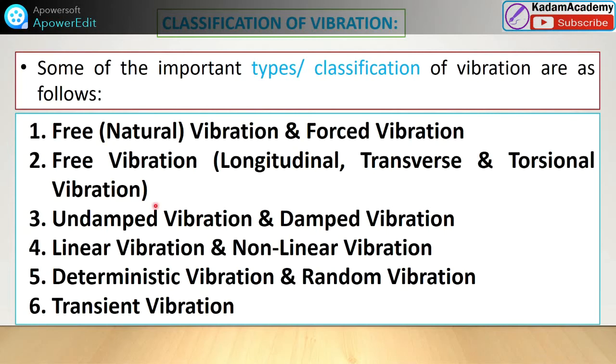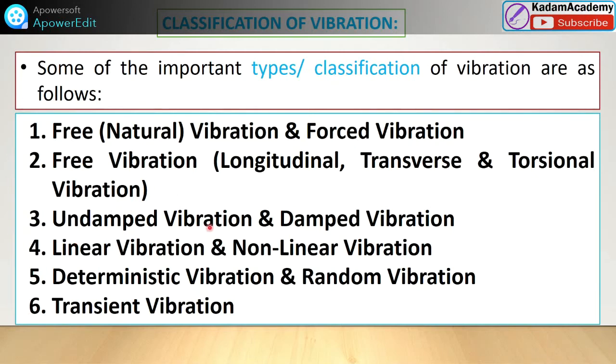See, the first is free or natural vibration, and also forced vibration. These two types of vibration are there, and they are interrelated, as we will see. Under free vibration, subtypes are again there: longitudinal, transverse, and torsional vibration.